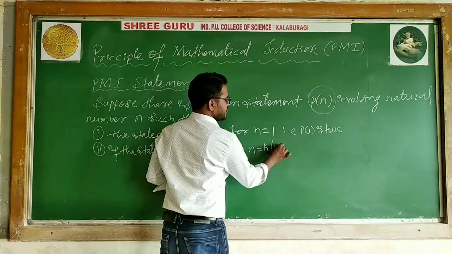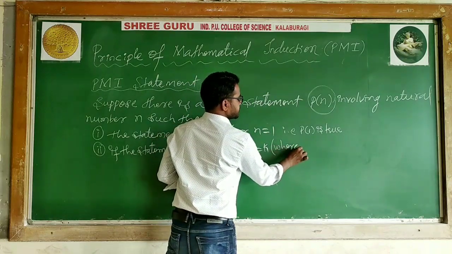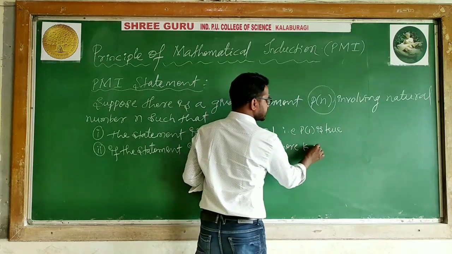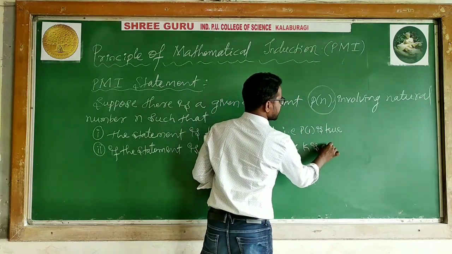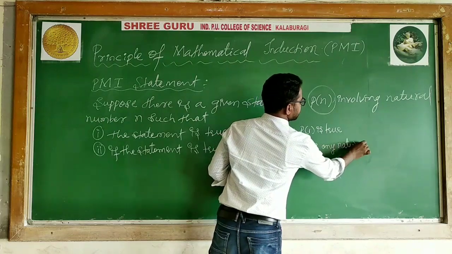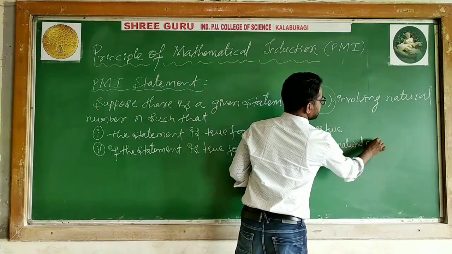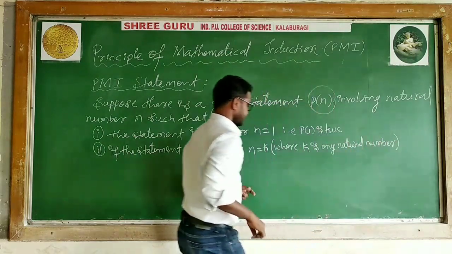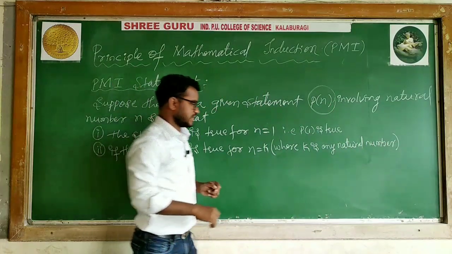What is k? Where k is any natural number, or you can say any positive integer. Where k is what? Any natural number.